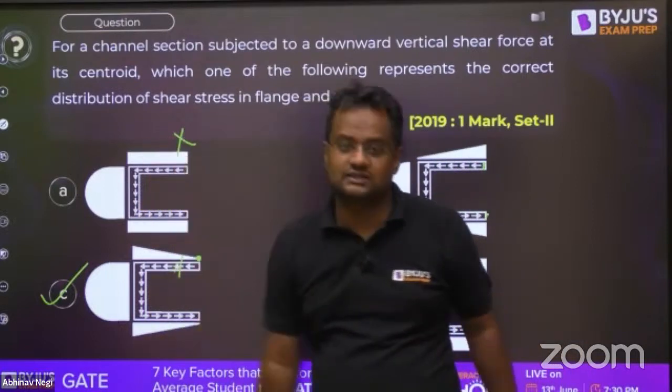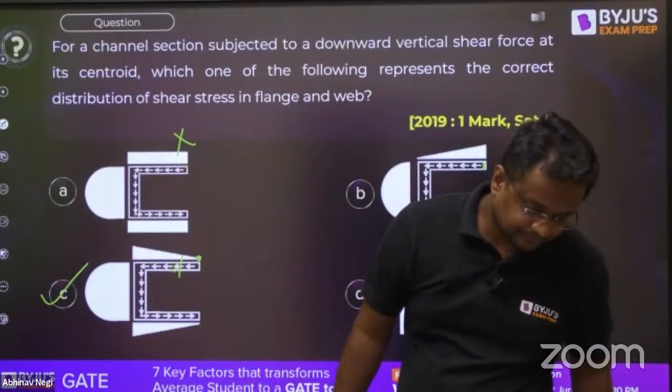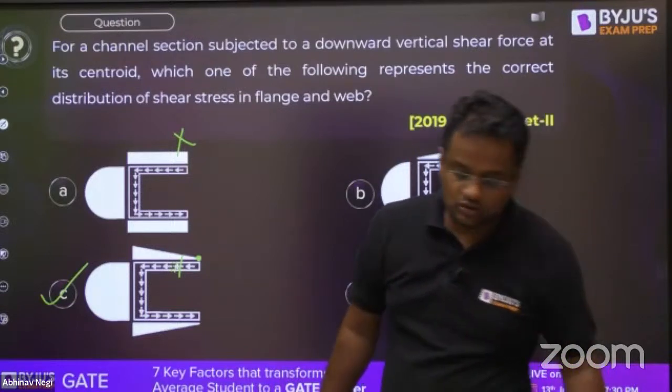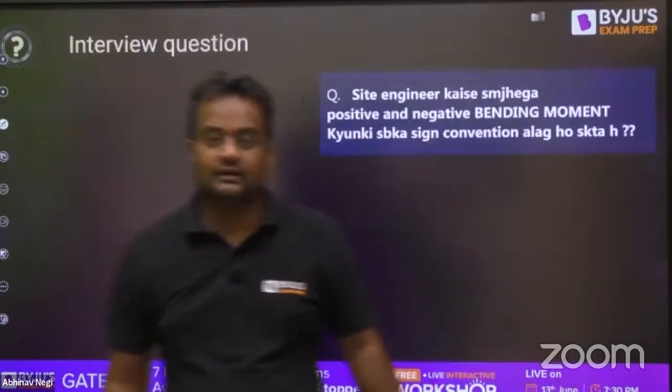Yes, along the width here it is changing. Give me yes or no, everybody. Give me yes or no, everybody.